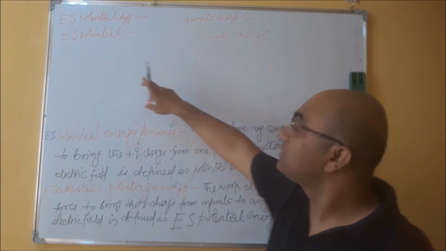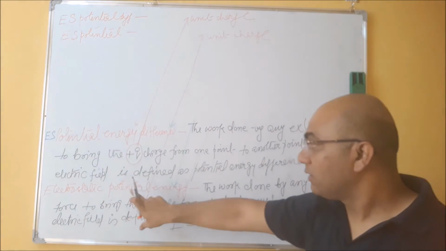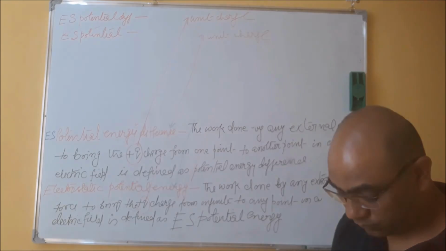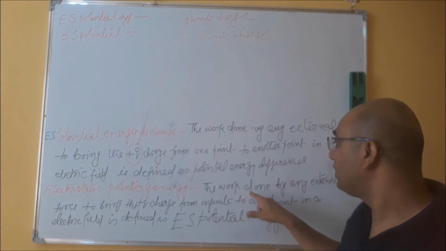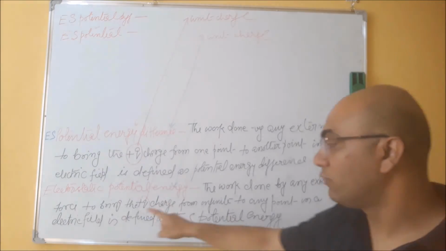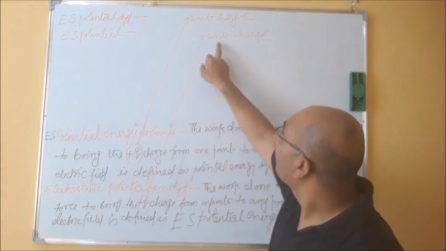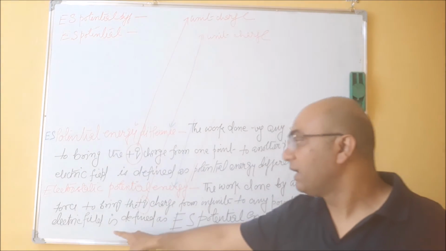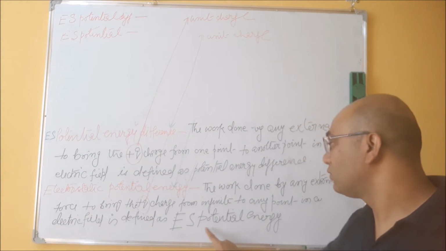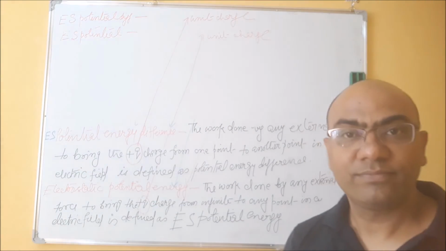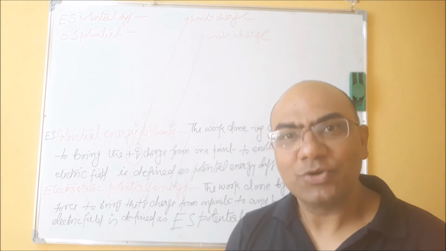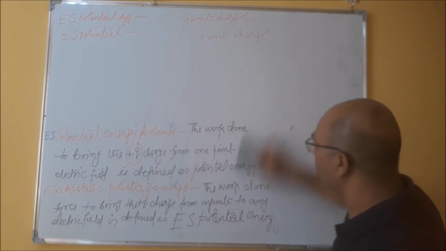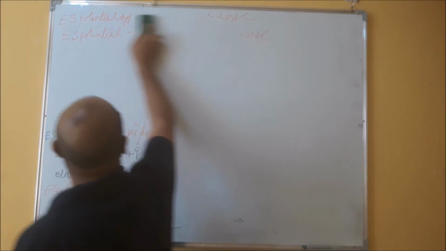So we will change only this plus q to unit charge. We will say the work done by any external force to bring the unit charge from infinity to any point in an electric field is defined as electrostatic potential. Is this clear? So I'm briefing what I have told you by the definition.